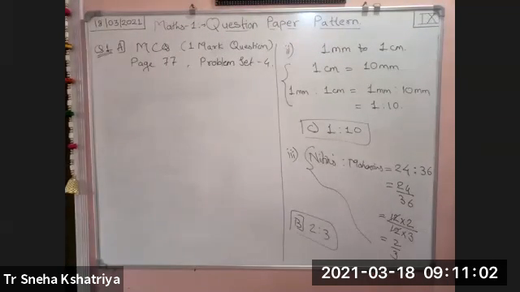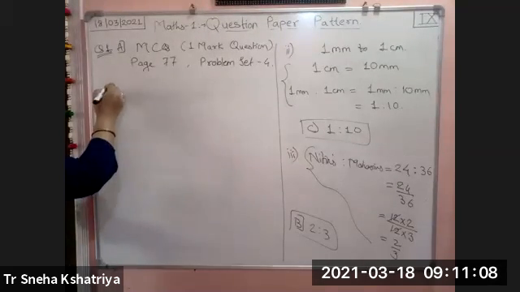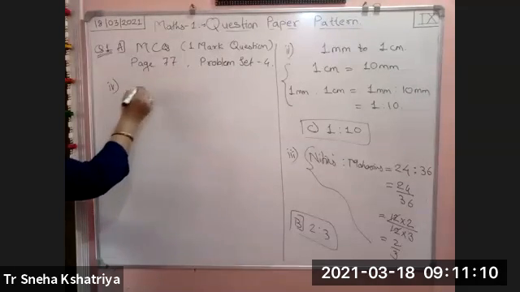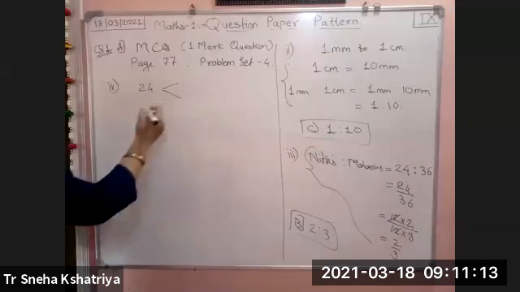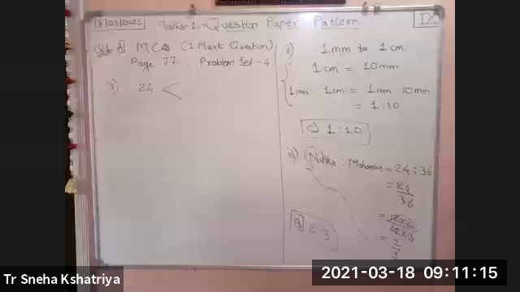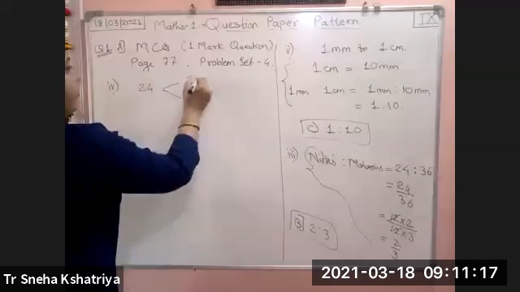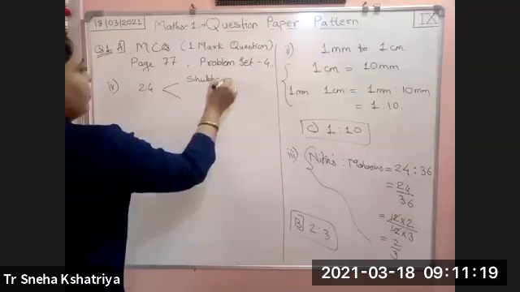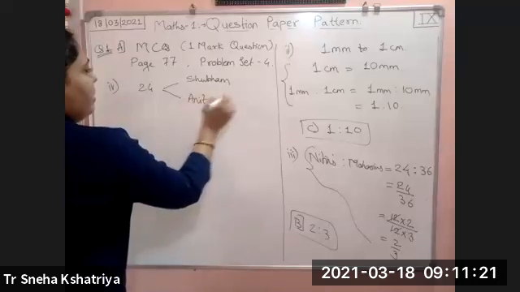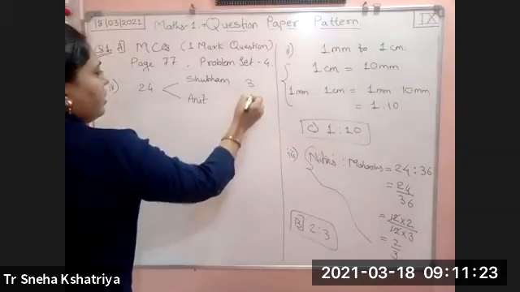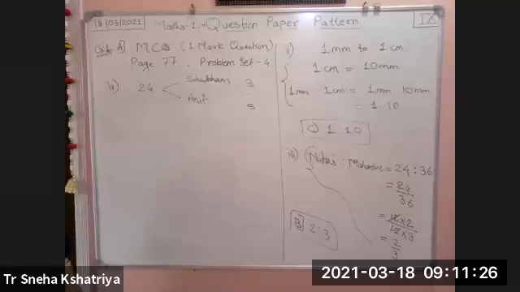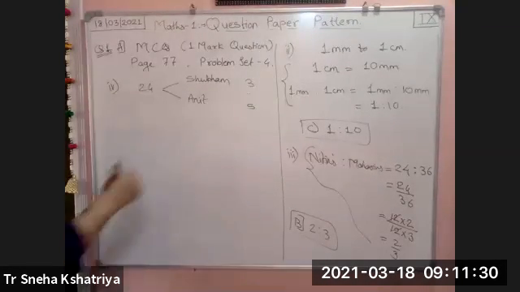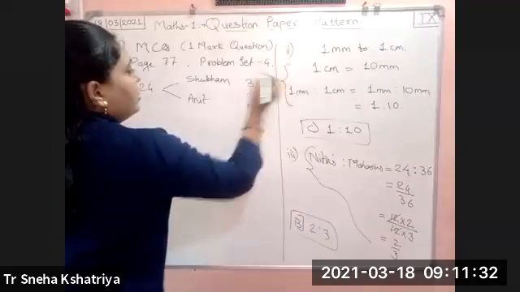24 bananas were distributed between Shubham and Anil in the ratio 3:5. Then how many bananas did Shubham get?